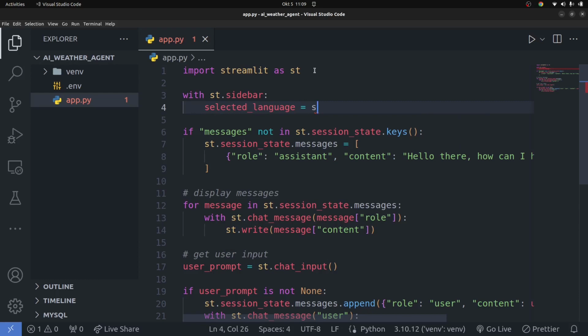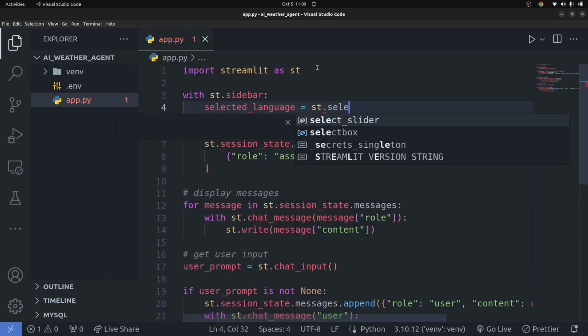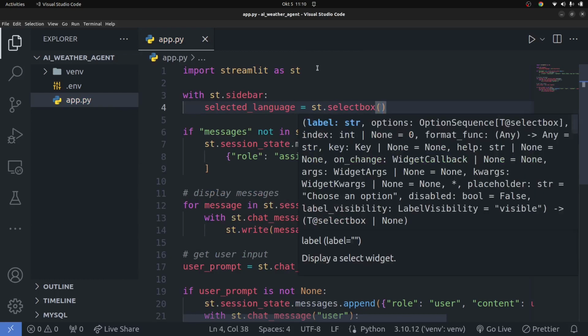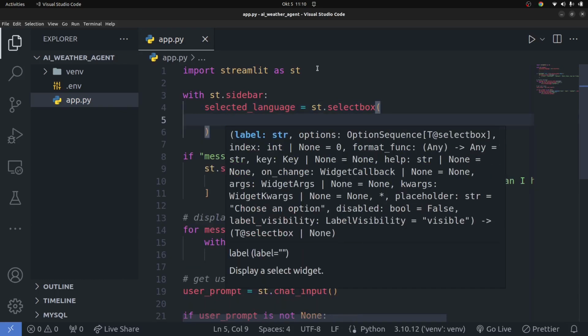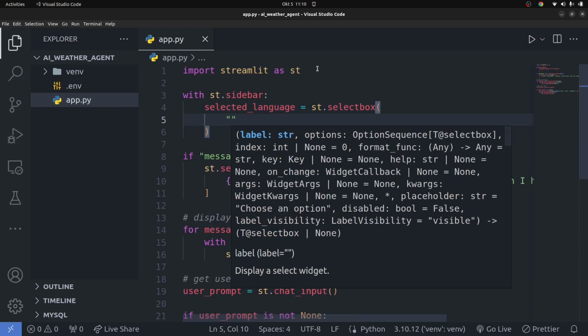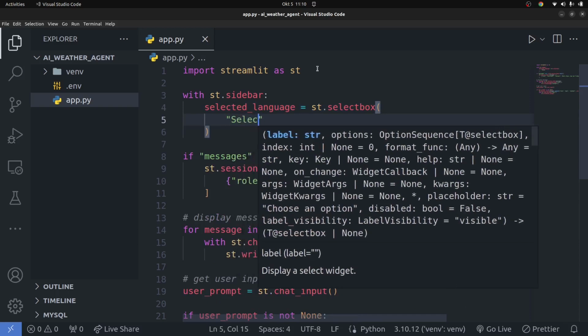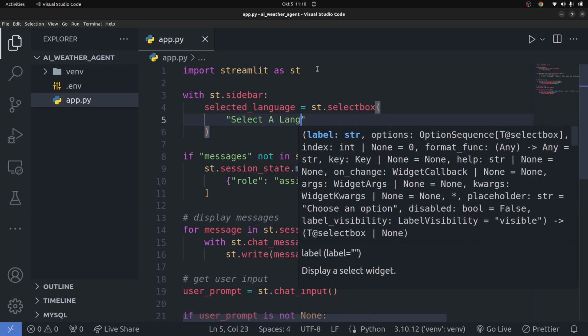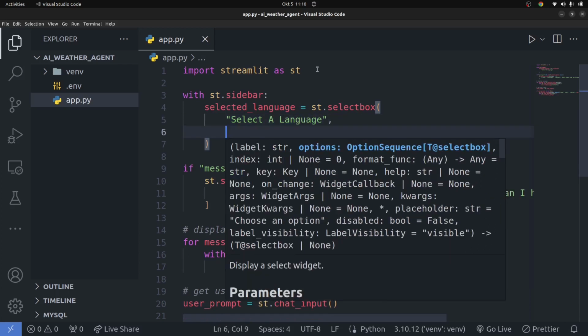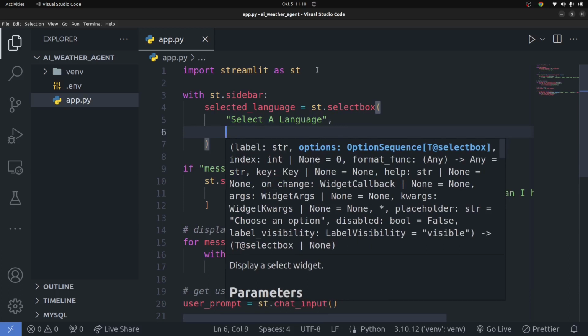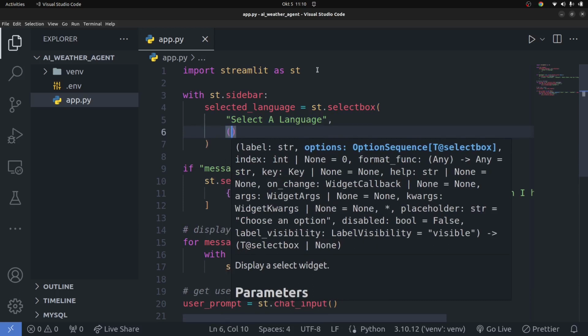So selected language is going to be streamlit.selectbox, and you're going to call this method. You're going to pass in a label, and this is going to be select a language. And then finally, you're going to pass in the available languages that we have. So I'm going to have a few languages for now, but you can input as many languages as you want. So I'm going to use a tuple, right?